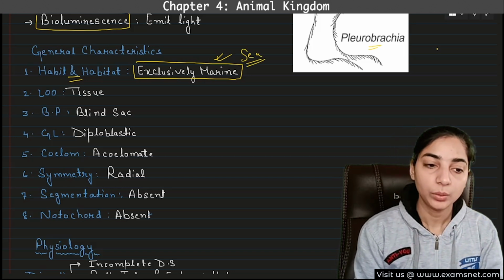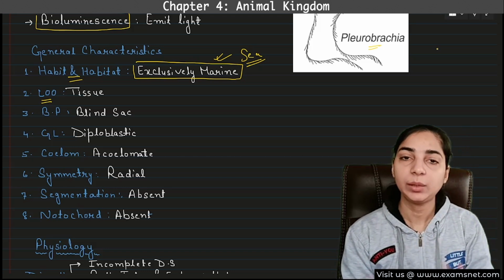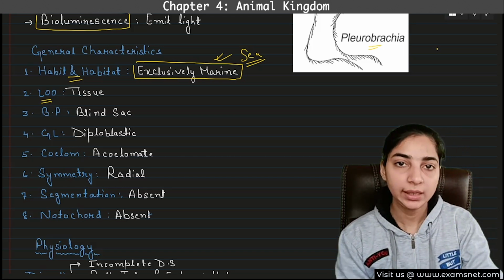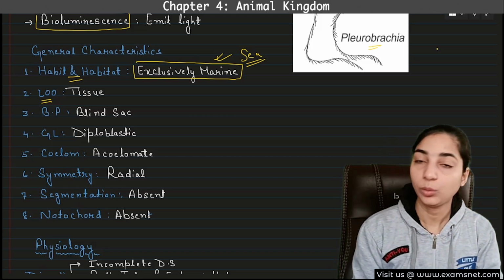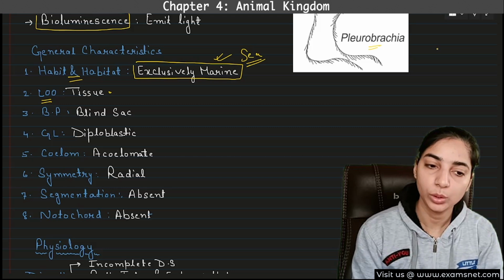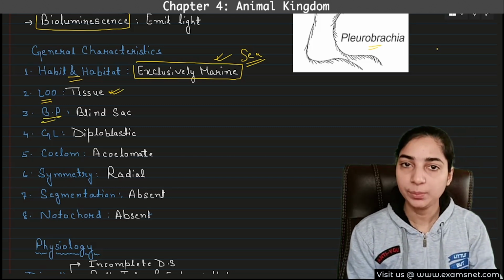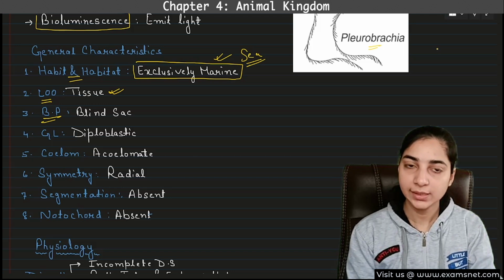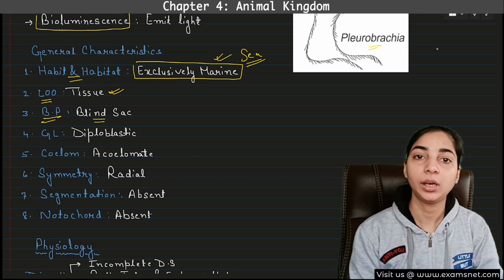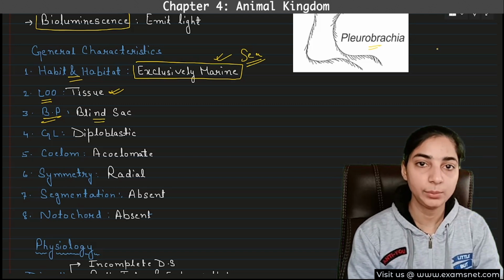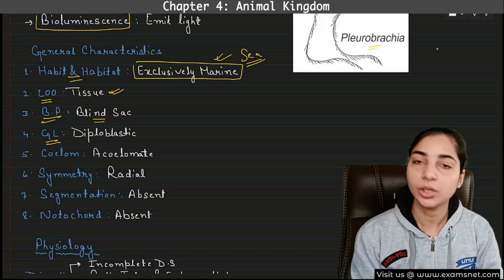Okay, got it. Now, the second point is level of organization. Again, we have already discussed that most of the characteristics of the coelenterates and ctenophores will be similar. So, coelenterates also had tissue level of organization, so they also have tissue level of organization. Then what about the body plan? Same as the coelenterates, the blind sac type of body plan. Other than this, which one phylum has blind sac? So Platyhelminthes also has blind sac body plan.